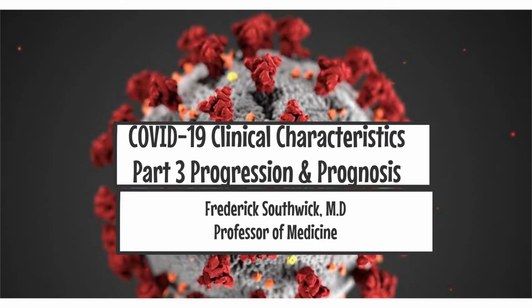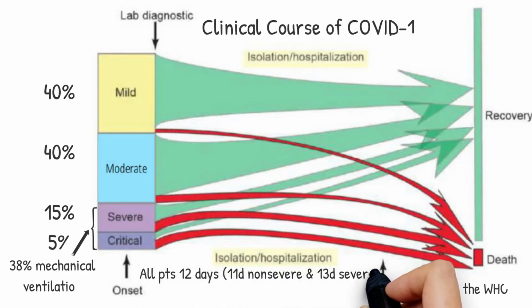In this final video, we will be discussing the progression of COVID-19 and the conditions that affect the infection outcome, or prognosis. This figure from the WHO shows the progression of the illness. Mild to moderate cases make up 80% of all disease, and mild cases rarely progress to death. Moderate disease and severe disease more commonly progress, and patients who are critical, like our patient, have a high chance of dying, 22 to 62%.